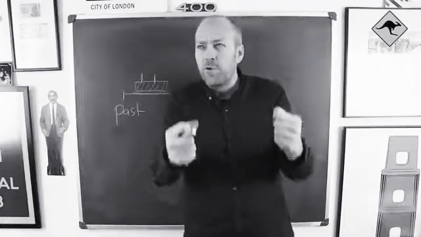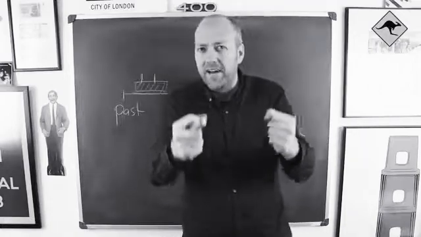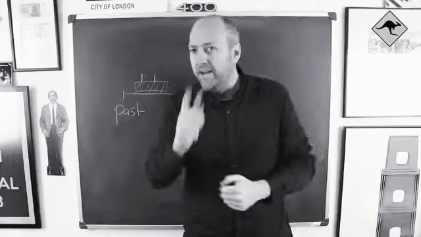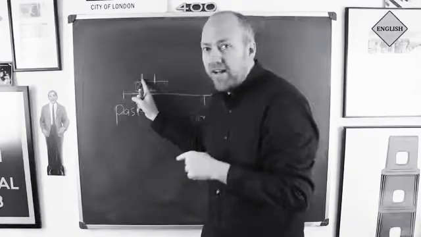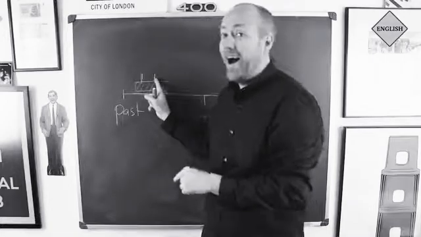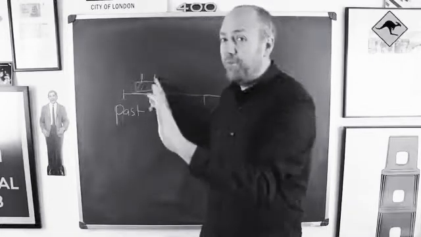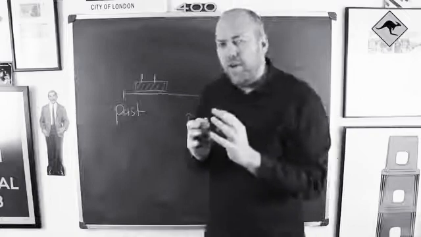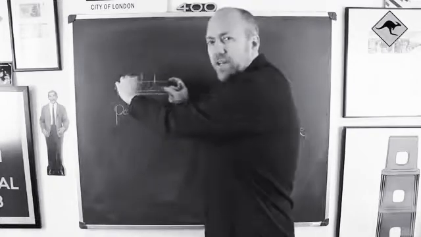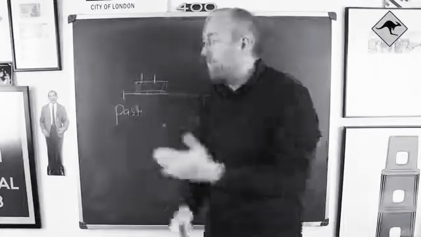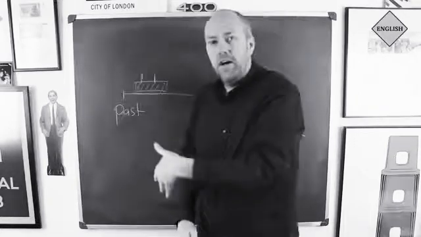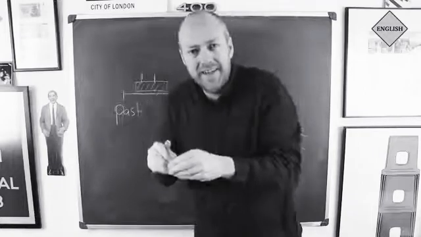I was driving my car when, past simple, I saw my friend and I said hello. So you can see that we have this continuous action, this period of time using the past continuous, and moments of the past simple inside.